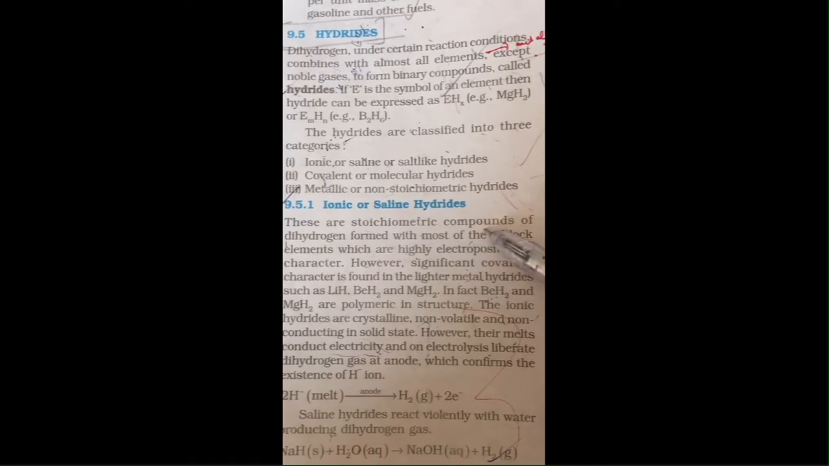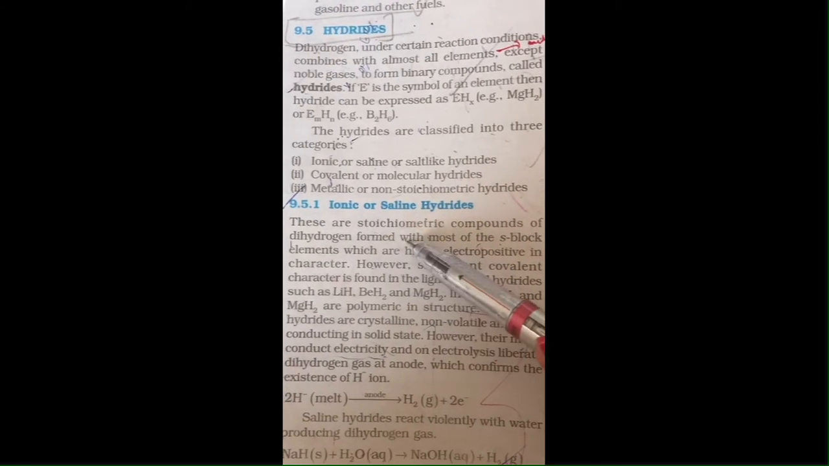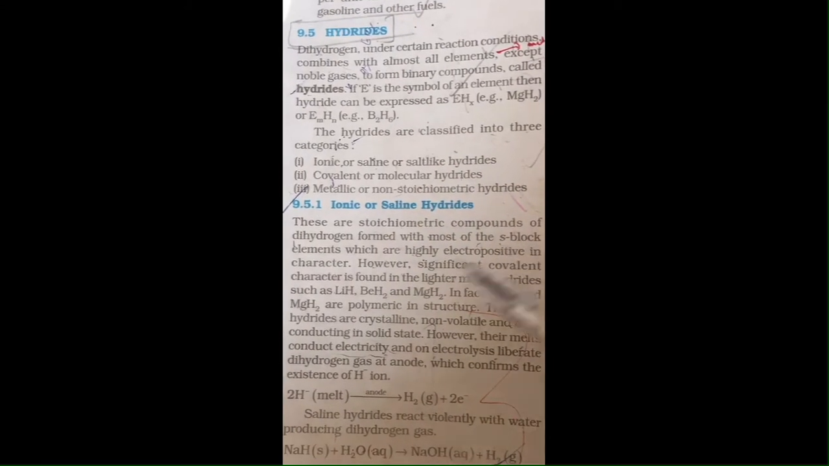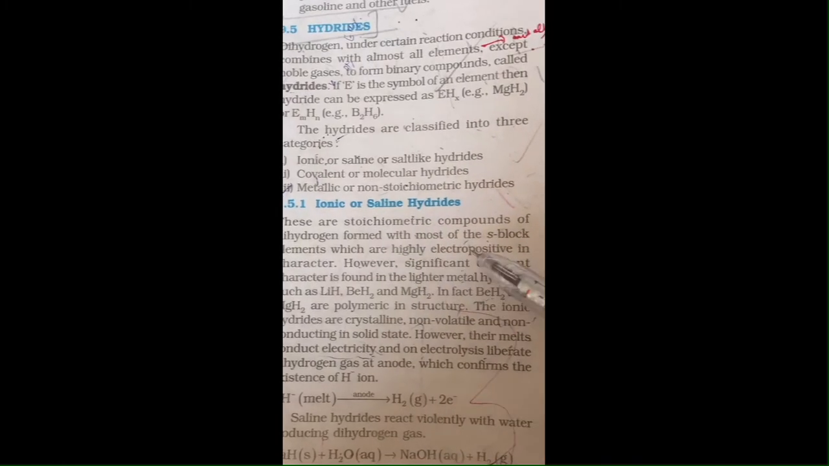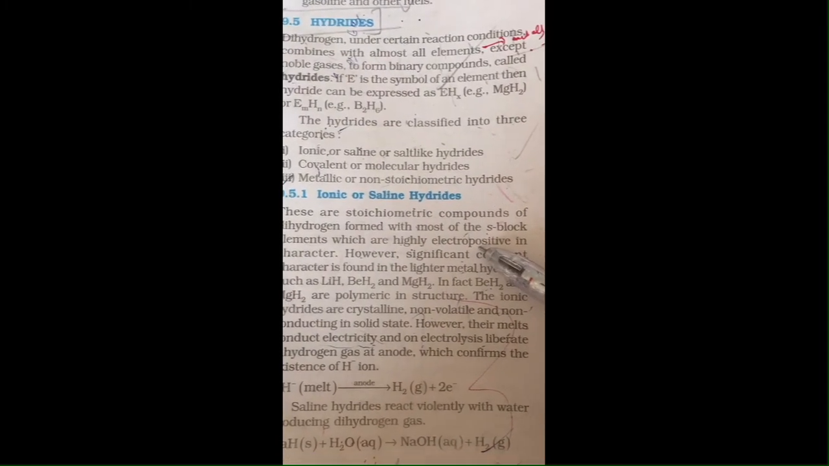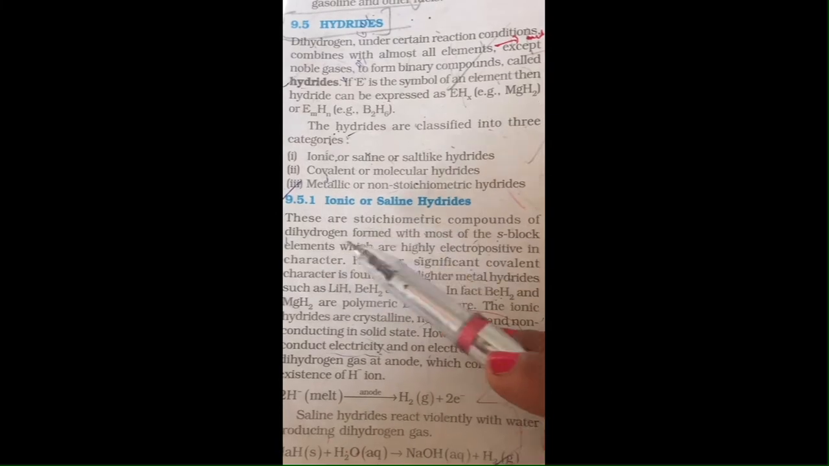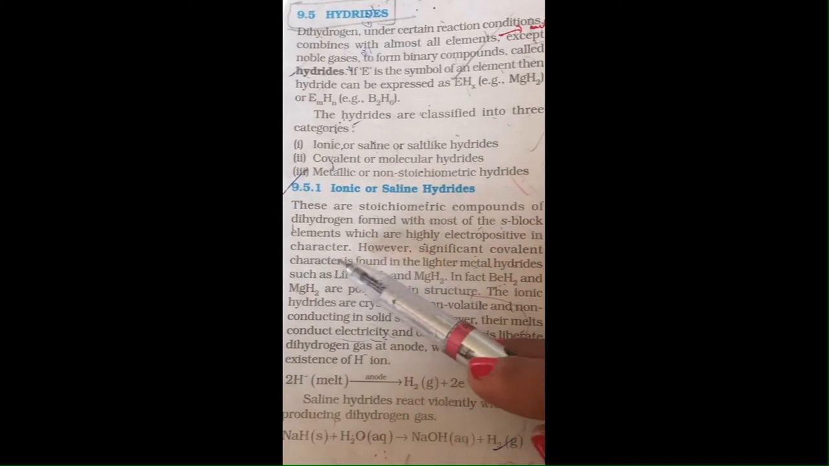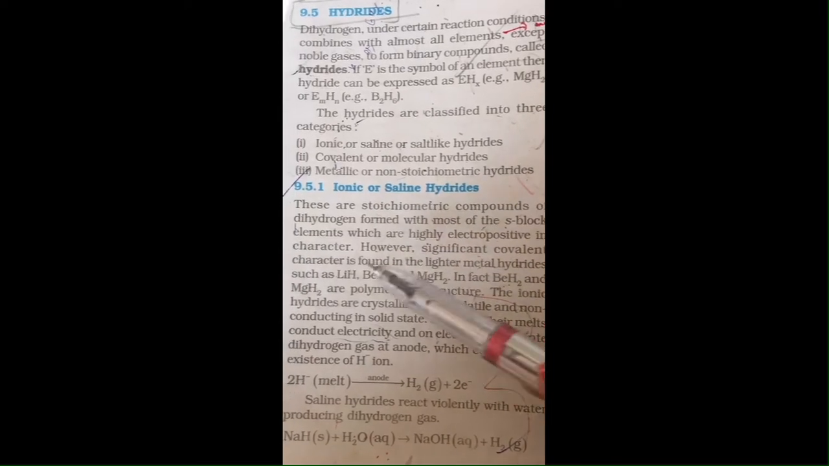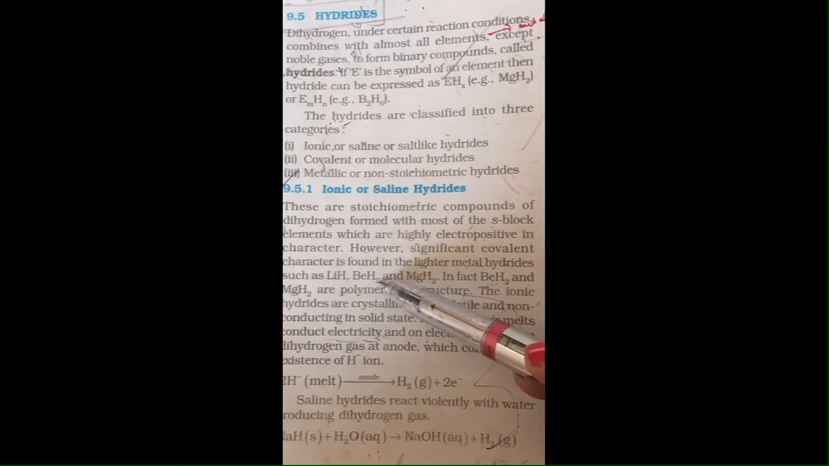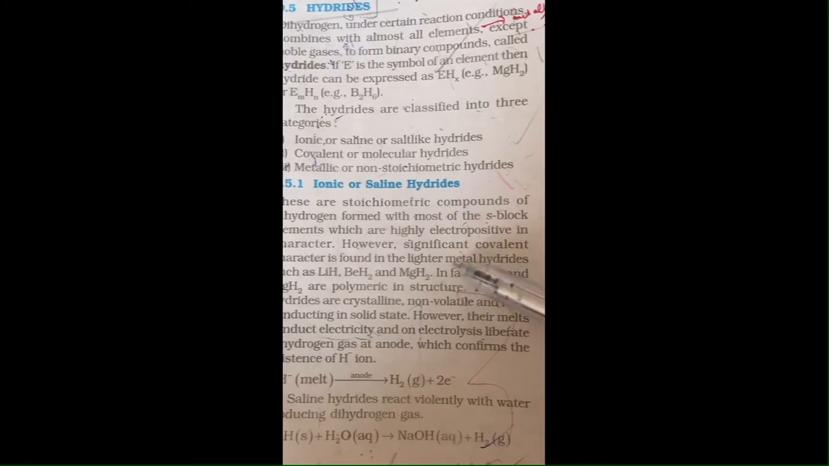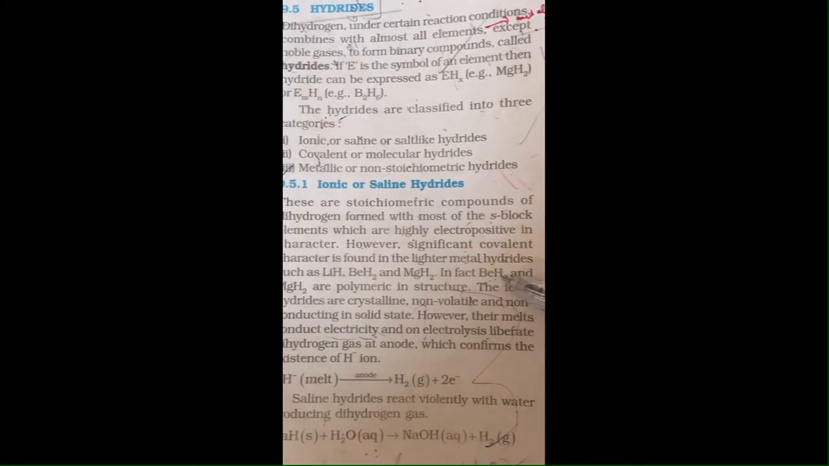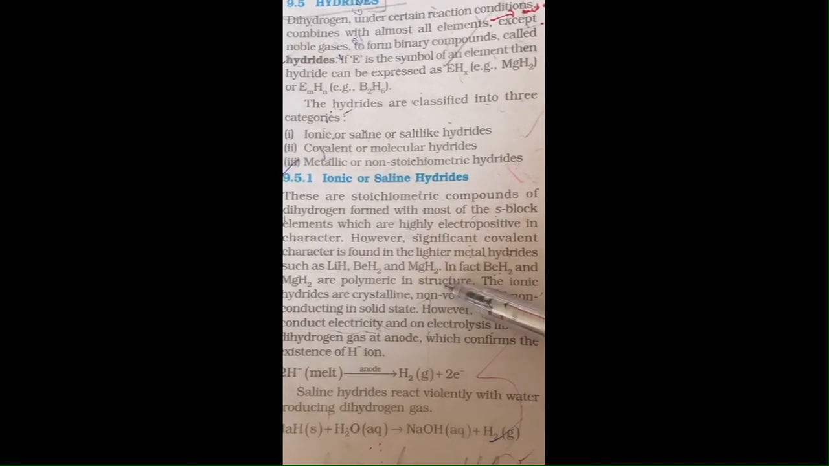Ionic hydrides are stoichiometric compounds of dihydrogen formed with most of the s-block elements, which are highly electropositive in character. However, significant covalent character is found in the lighter metal hydrides such as lithium hydride, beryllium hydride, and magnesium hydride. So these have polymeric structures.